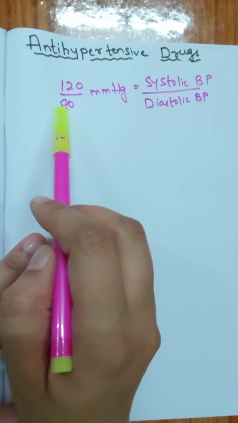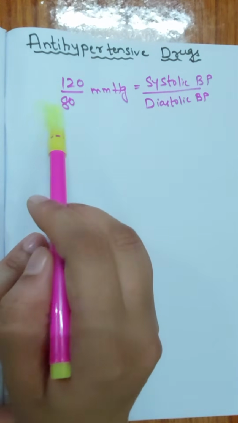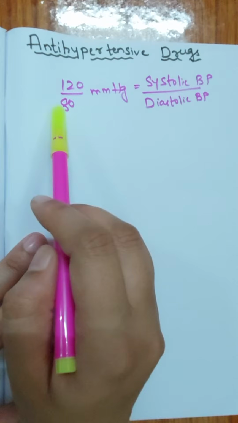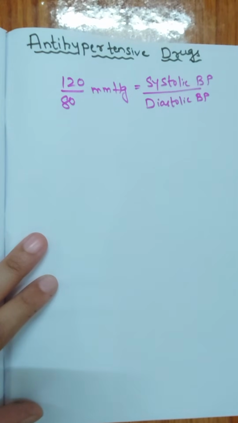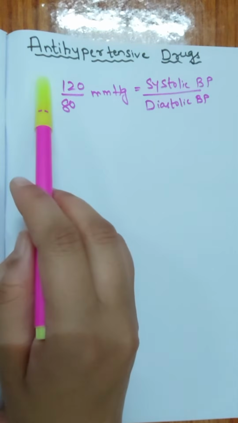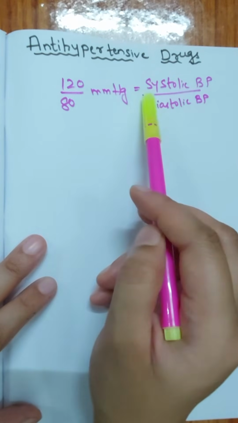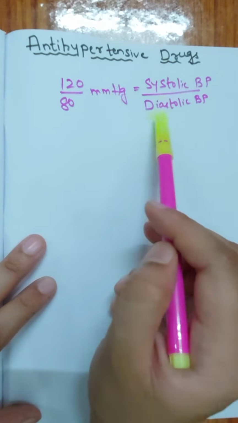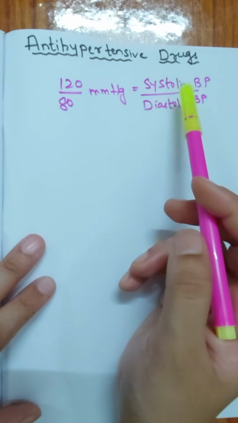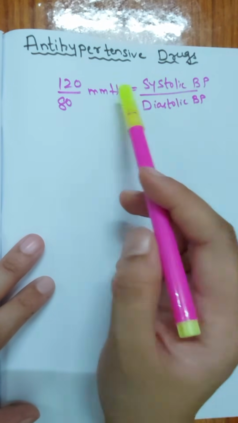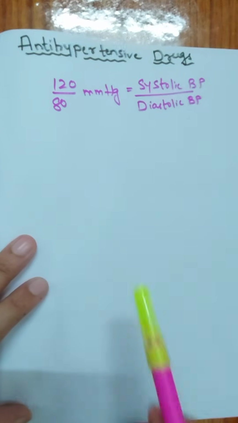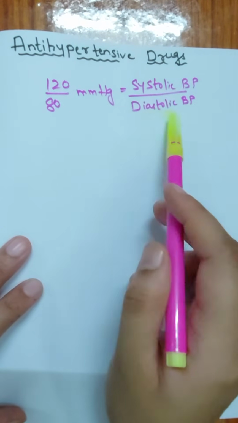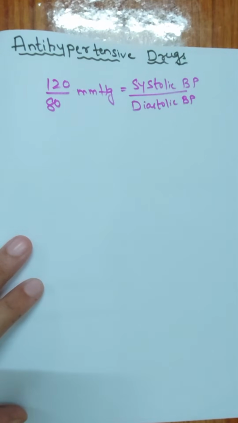hypertension. But that doesn't mean that 121 by 81 millimeter of mercury is hypertension. We have a certain range for hypertension: if systolic blood pressure is more than 130 and diastolic blood pressure is more than 90 millimeter of mercury, that can be designated as a hypertensive condition. Now first of all we'll check what is meant by systolic blood pressure and what is meant by diastolic blood pressure.